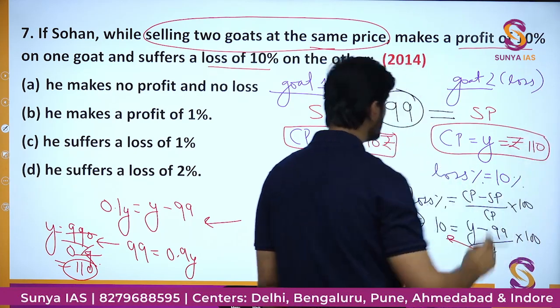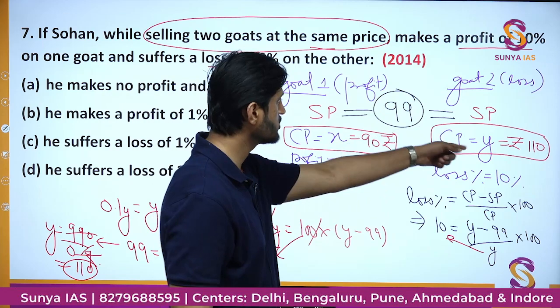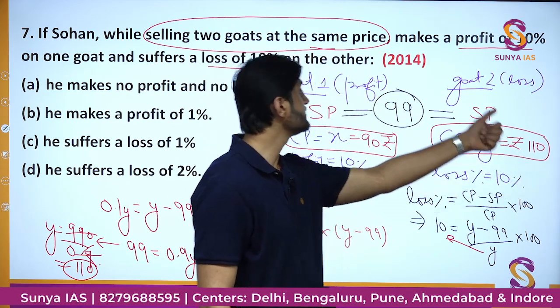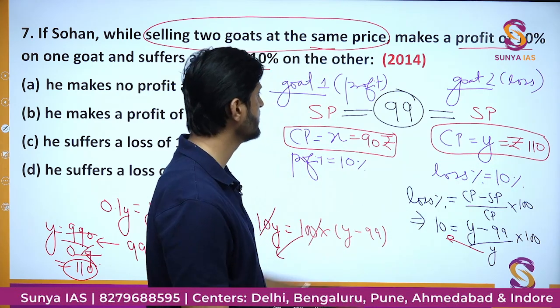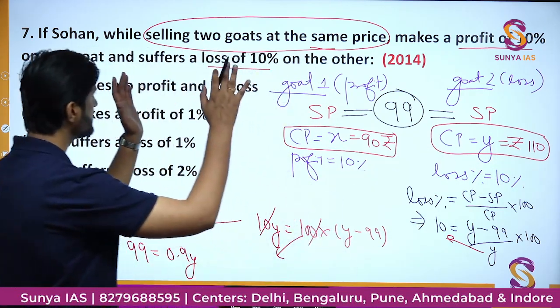So here you can see he is purchasing the goat at 110 and selling at 99. So obviously he is making a loss of 11 rupees or 10%. So this is the first part of the question.